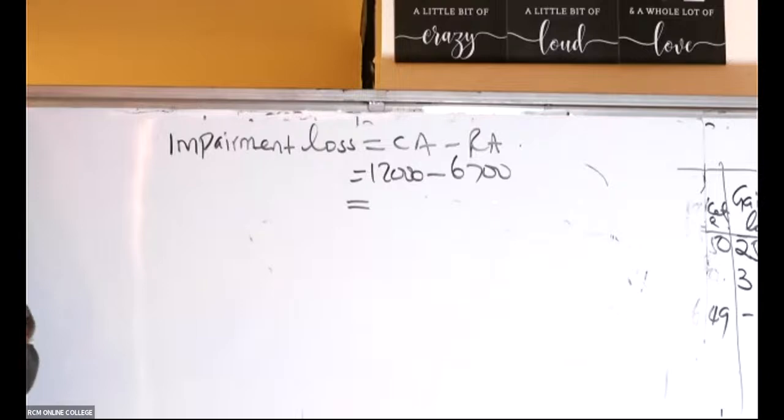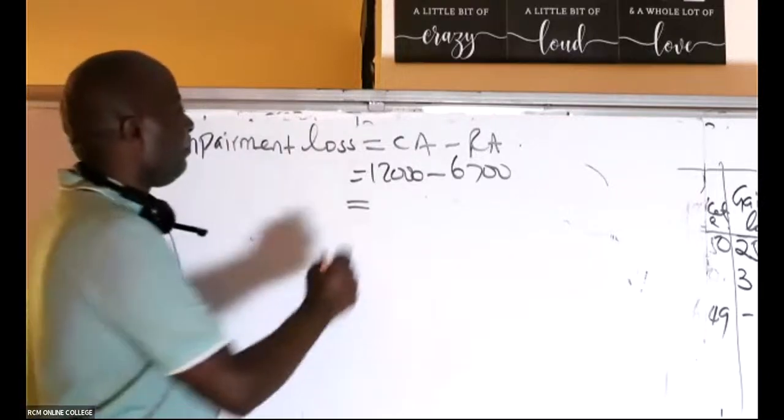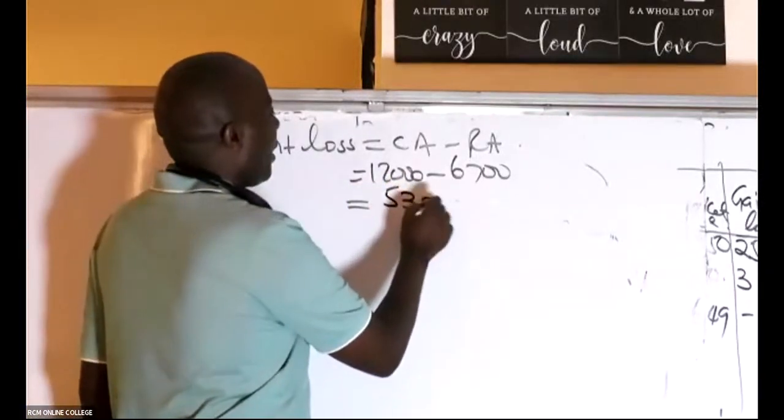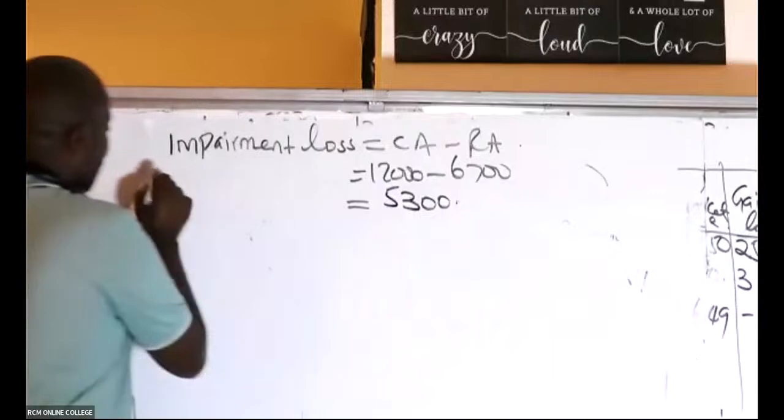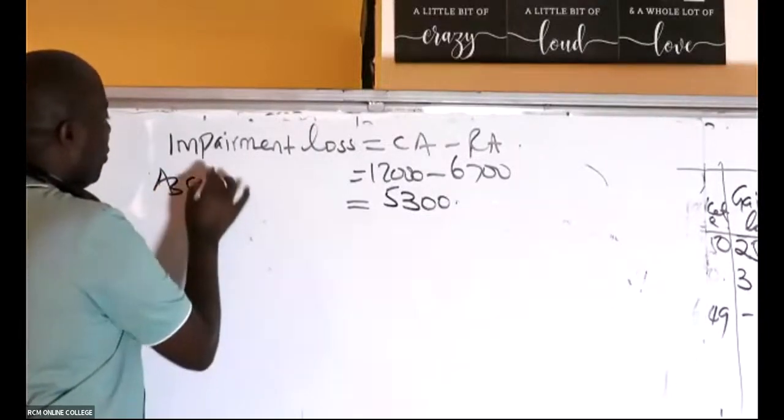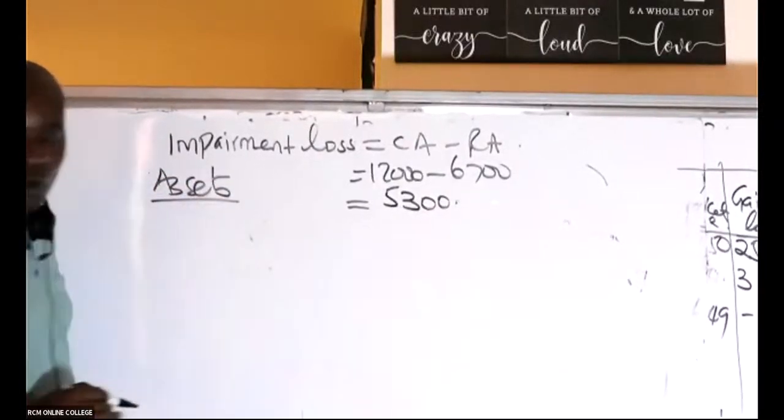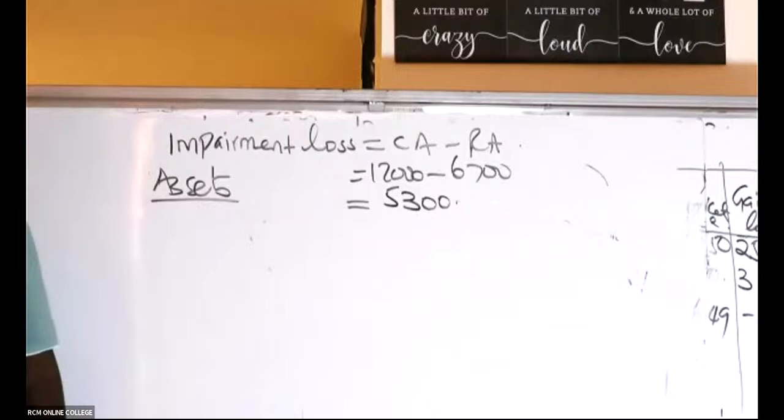Abracadabra, we shall overcome 5,300. Now from there we come and do a list of our assets. We do a list of what year our assets. So this is how our assets will look today.